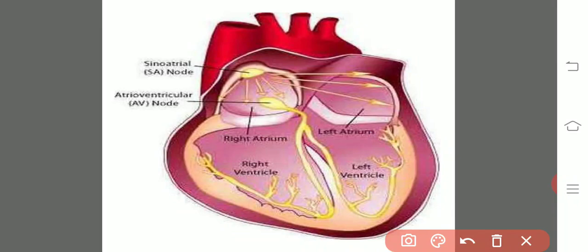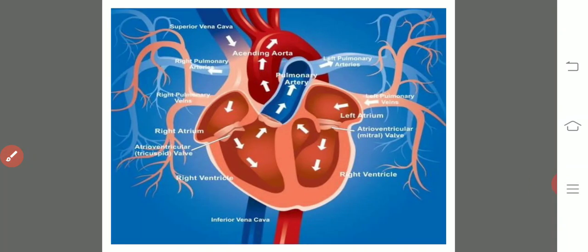Okay, that is to inhibit the reversal of blood. What happens with the closure of the bicuspid and tricuspid valves is that it prevents the reversal of blood from ventricles to auricles. That is nothing but the third step, that is the relaxation of the ventricles, ventricular diastole.